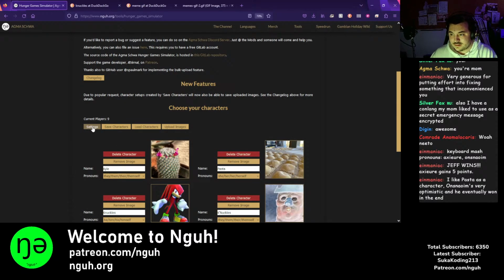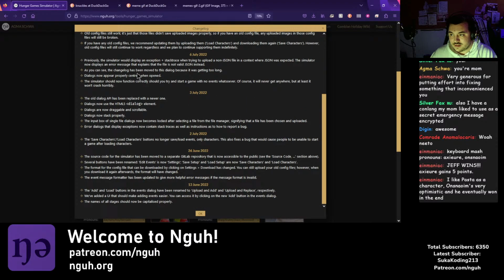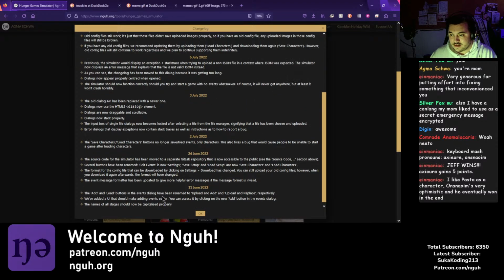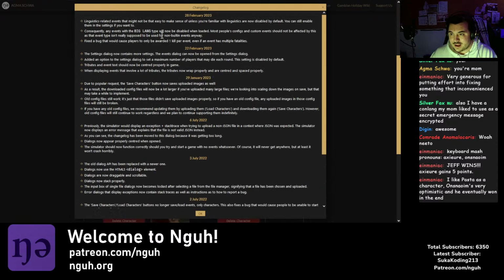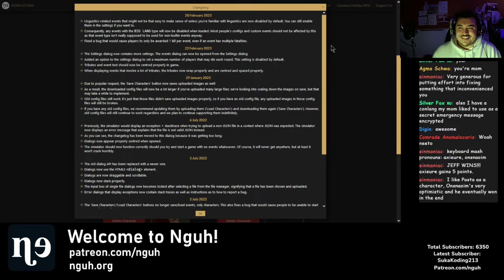Now there's two more buttons. One is the change log. That's just where I put changes. If something changes, the most recent is at the top, so you don't have to scroll down. And that also leads me to a second point. This is a website for a linguistics YouTuber, and there were some linguistics-related events in there that we've gotten feedback some people find confusing, for rather obvious reasons, so they are now disabled by default.